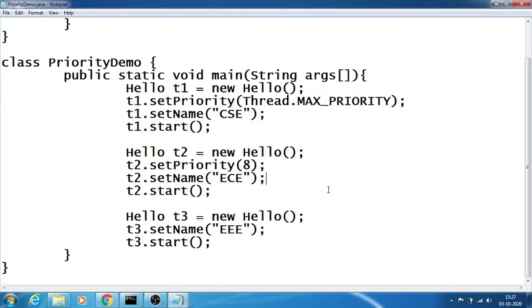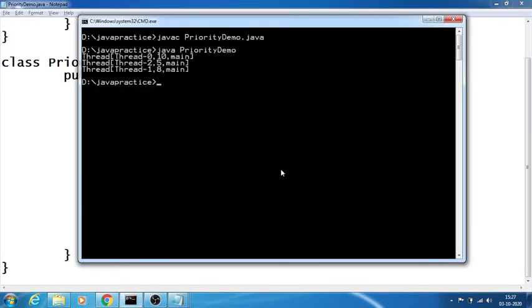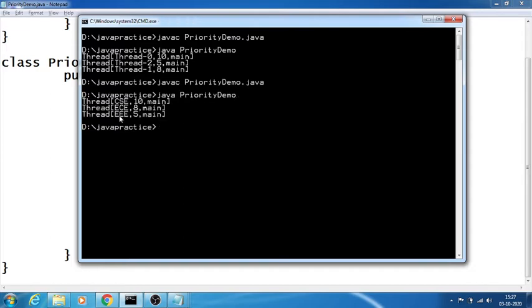Attribute thread example. So we just try to run this again. You can find some difference in the thread names. See, the thread names are now changed to CSC, ECE, and AAA.